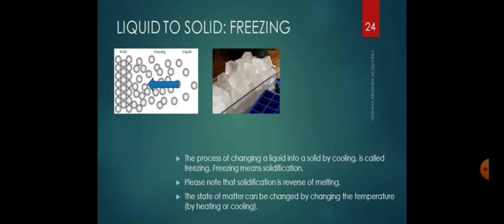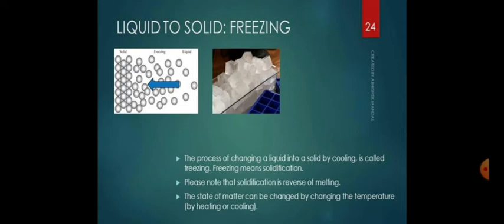Why I am saying this, I'll give you one example. Just now we have studied that the melting point of ice is 0 degrees Celsius. So the freezing point of water is also 0 degrees Celsius. So change of state occurs during freezing, and as a result, freezing is known as the reverse of melting.